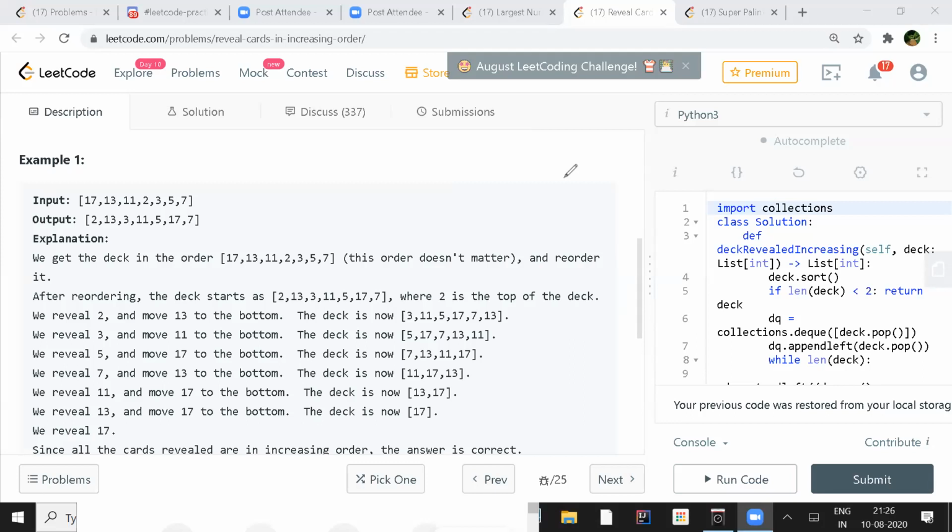And then he sorts the array. So the array will be 2, 3, 5, 7, whatever it is. Whenever he picks one of the cards, the initial card will be 2, and then he will place that card, and now we have that index. So the index top value, whatever that value is, he places the card at that position.